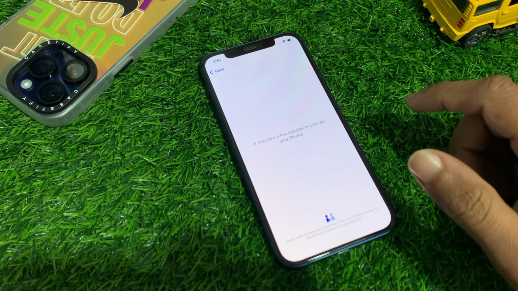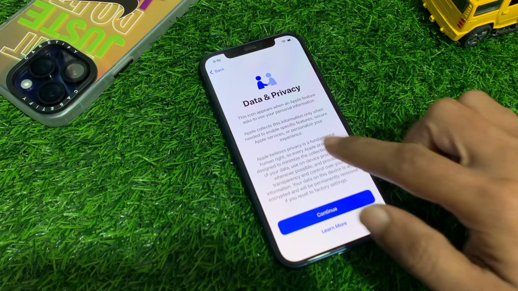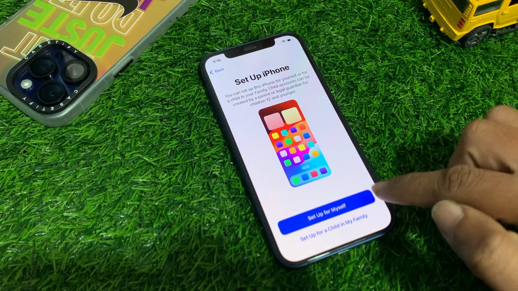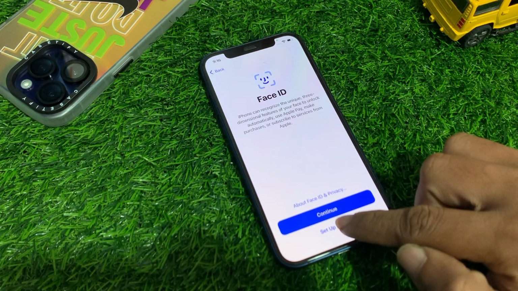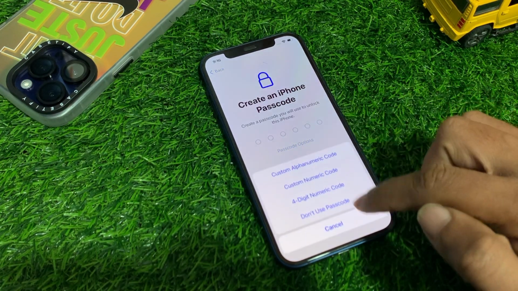There is no cut in this video, so you can just watch this video. So data and privacy, tap on continue. Setup for myself, setup later, create a passcode, tap on passcode option.